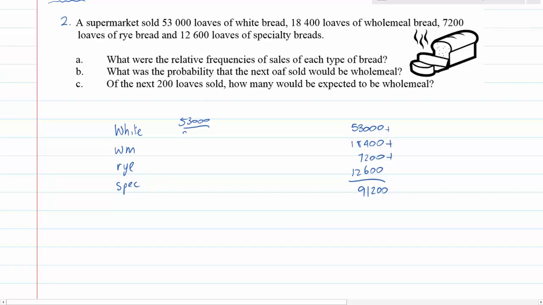Of the white bread, the relative frequency is a probability basically, or a proportion. So it's 53,000 out of 91,200 sold with white bread, and you write this down simplified. Then the next one is 18,400 out of 91,200, simplified. Straight away you can take the two zeros off and divide by common factors, but you have a calculator for that. The rye bread again is 7,200 over 91,200, and then the specialty bread is 12,600 over 91,200, and write them down simplified.